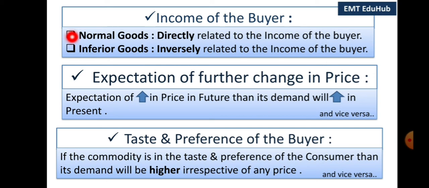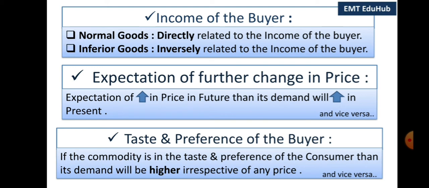So, the demand for normal goods is directly related to the income of the buyer. But there are some goods whose demand decreases when the income of the buyer increases, such as jowar, bajra, toned milk, etc. Now these goods are called inferior goods. So the demand for inferior goods is inversely related to the income of the buyer.